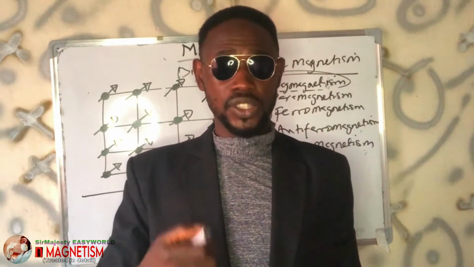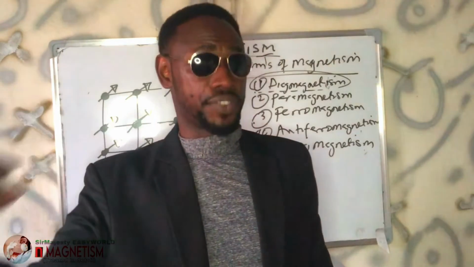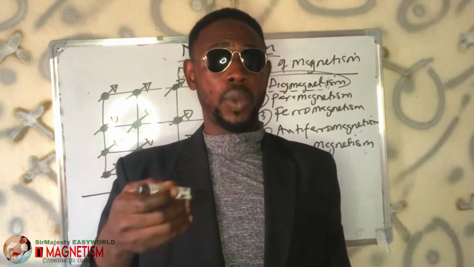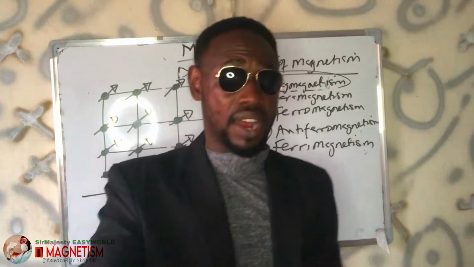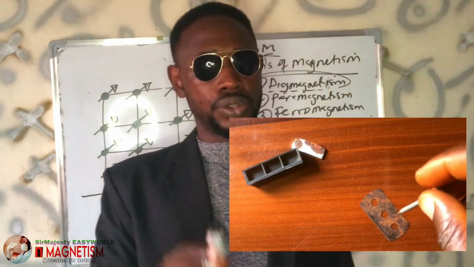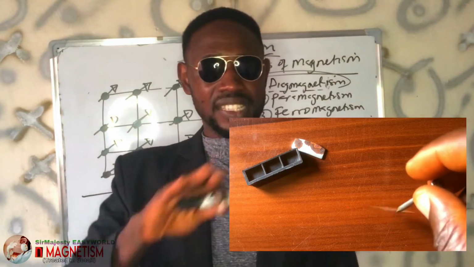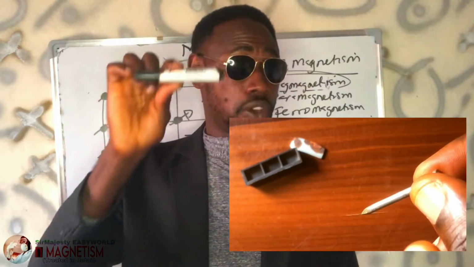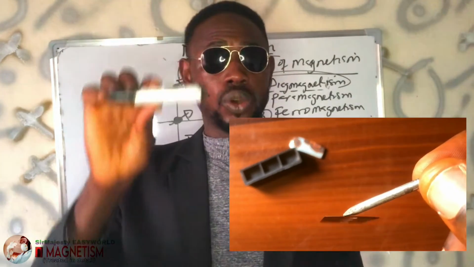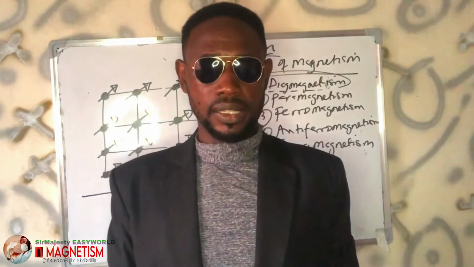So when a substance is only attracted to an external magnetic field, we call it paramagnetism. But when a substance is attracted to an external magnetic field and itself attracts another magnetic substance, we use the word ferromagnetism. So there is a certain temperature at which if you heat a ferromagnetic substance, it will lose its ferromagnetic ability and turn to an ordinary paramagnetic substance.